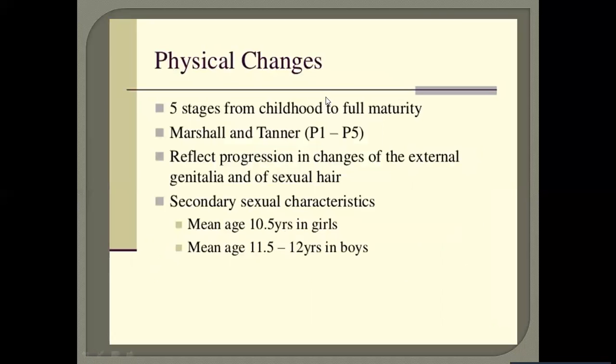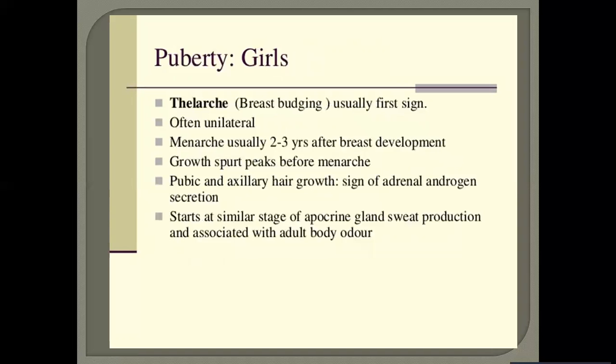Now we'll talk about physical changes. There is a reflection of progression in changes of the external genitalia and of sexual hair. For secondary sexual characteristics, the mean age is 10.5 years in girls and mean age 11.5 to 12 years in boys. If you talk about puberty in girls, there is thelarche, that is breast budding, which is usually the first sign. Menarche is usually 2 to 3 years after development of the breast. Growth spurt peaks before menarche. Then there is pubic and axillary hair growth.